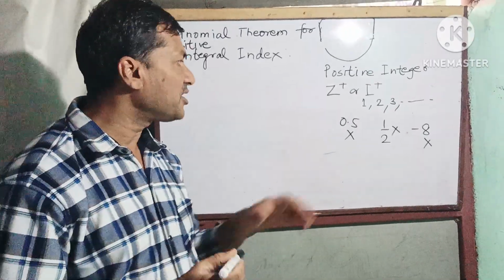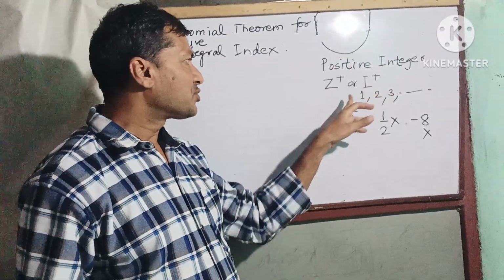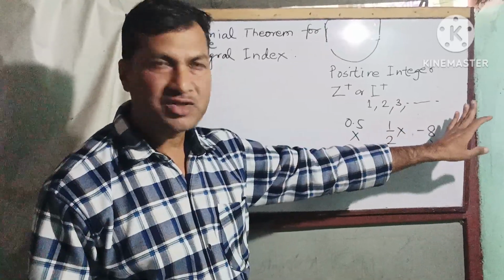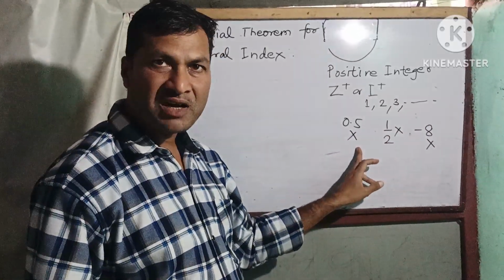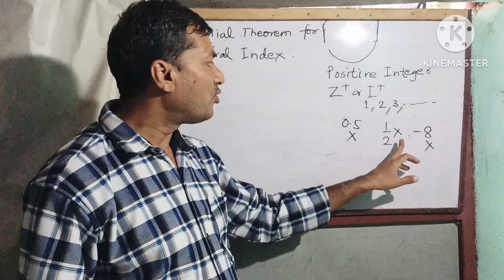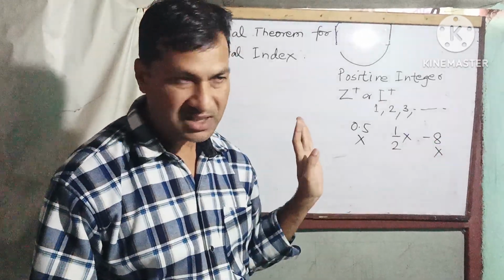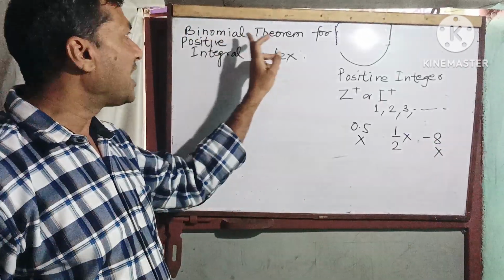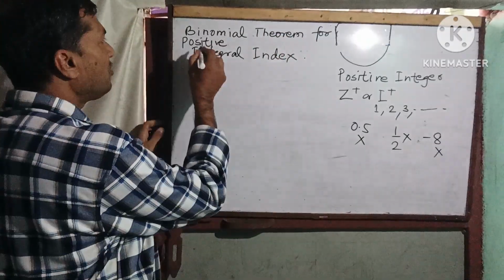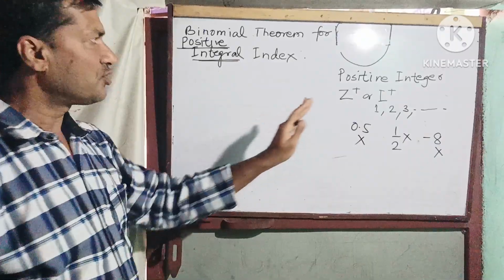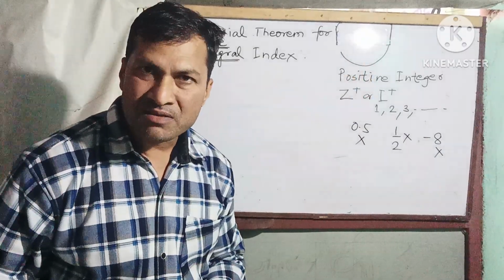So we should not be confused. Positive integer means simply 1, 2, 3, 4, and so on. Today we are going to deal with the binomial theorem only for positive integral index. So these are the positive integers.